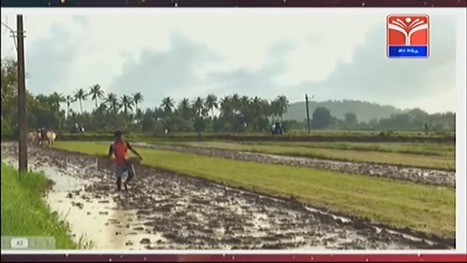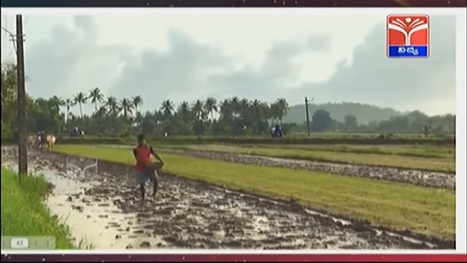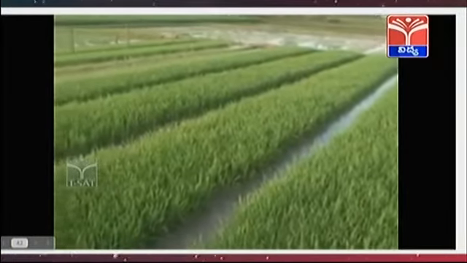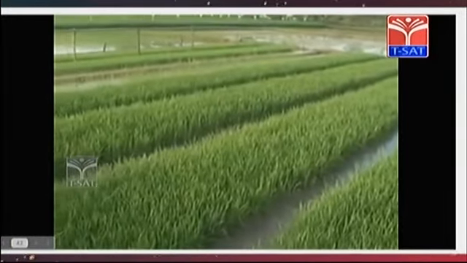Seeds sowing in the seed beds. The seeds are raised or grown as seedlings. Next up is transplantation.